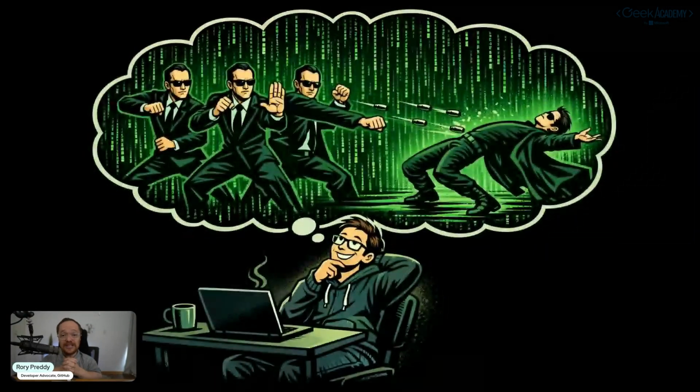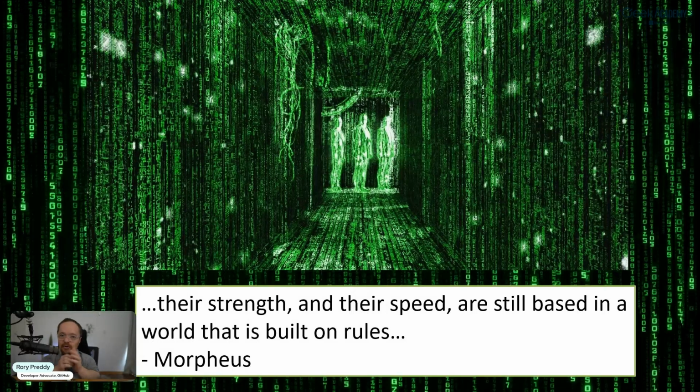I work for GitHub, and I help them build agentic systems. One of the agentic systems that I work on is the LangChain4j library, and it allows me to go in and create agent workflows. But to understand how to create this game and these agents, I had to understand how the Matrix worked.